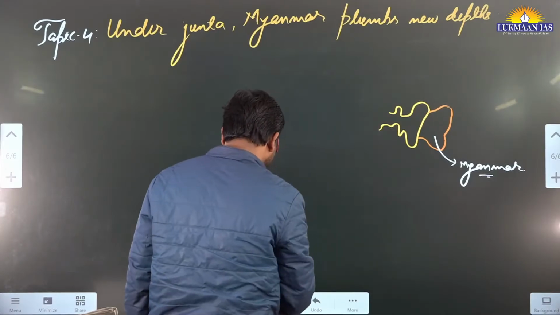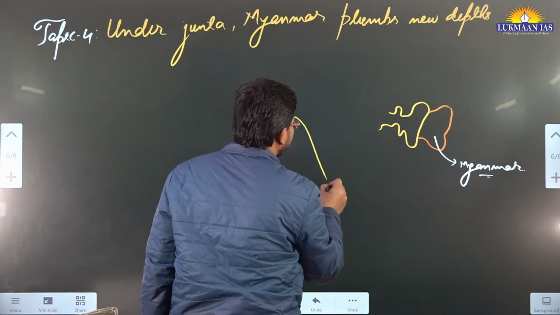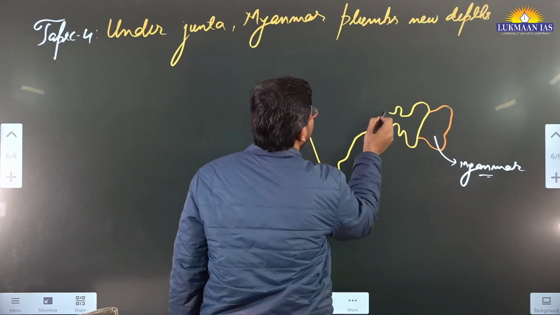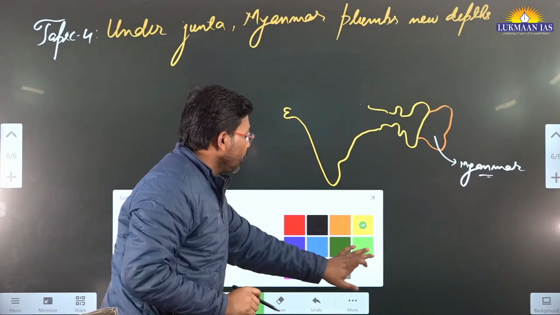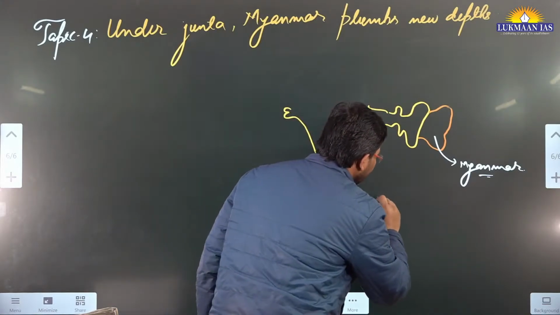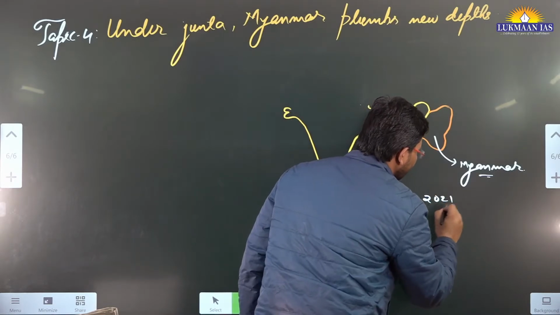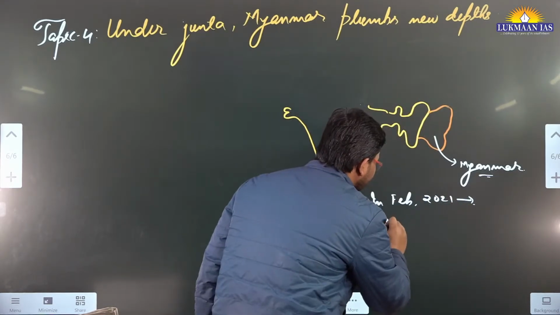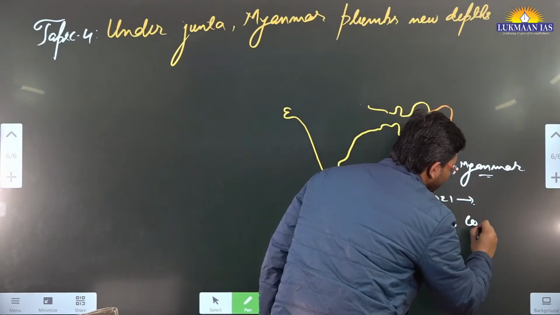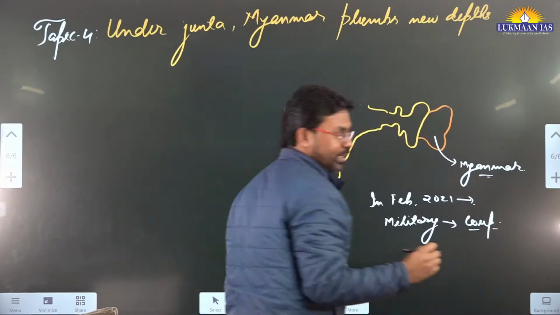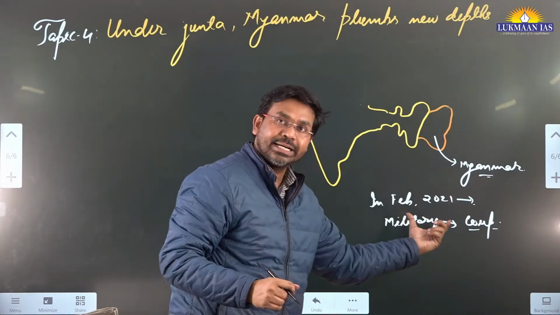To make it a little clear, I'll draw the map of the other portion of India also. So Myanmar, what has happened in February 2021? Myanmar's military has conducted a coup, C-O-U-P. It is written as coup, but we pronounce it as coo. So the military has conducted a coup.